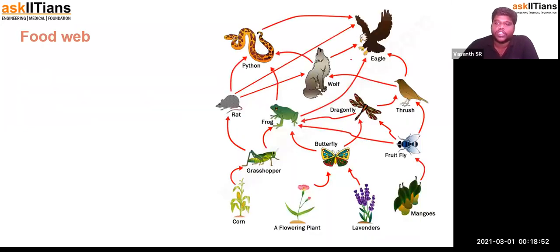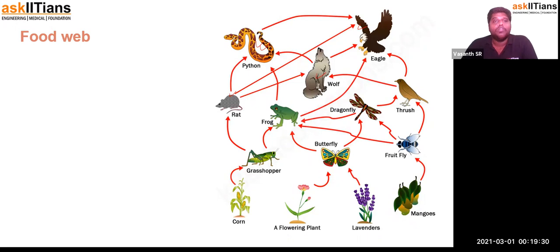So this is actually a food chain over here. You can see, a python relies on a rat, and a rat is eaten even by an eagle, and also hunted by a wolf, and a frog is also eaten by a python. A wolf is also eaten by a python. In this way, you can understand how one animal depends on several animals for food, and such dependency literally makes them interconnected with each other, forming a food web, which is many food chains combined together that are interconnected with each other.